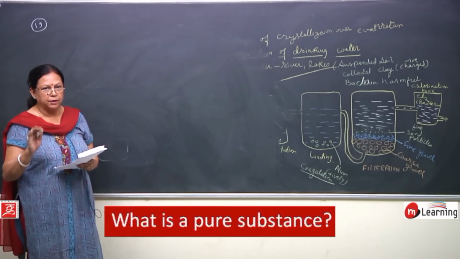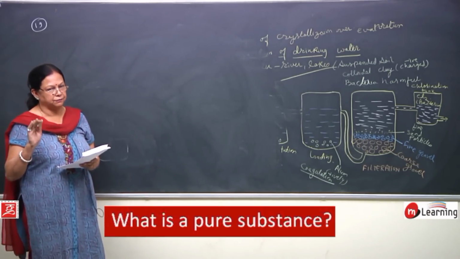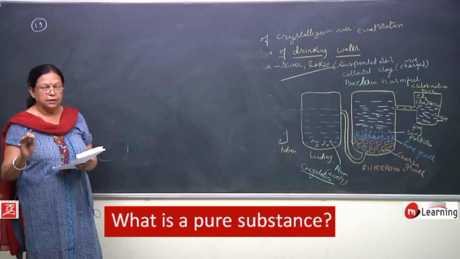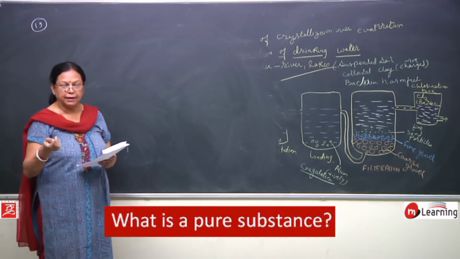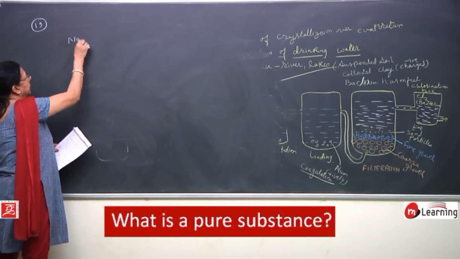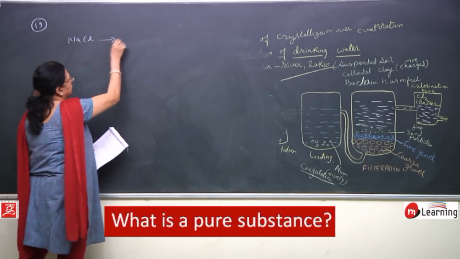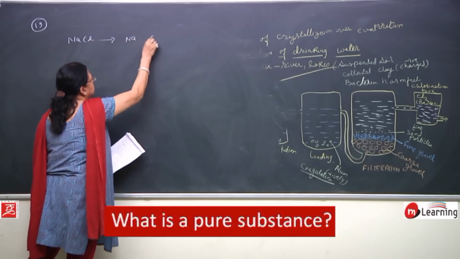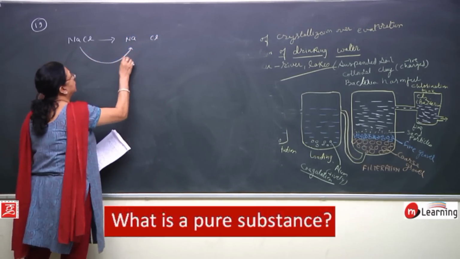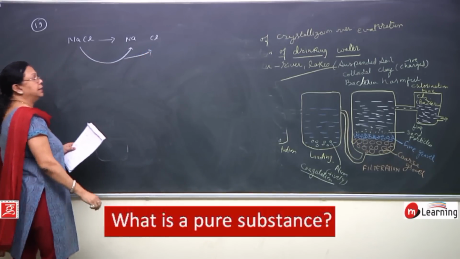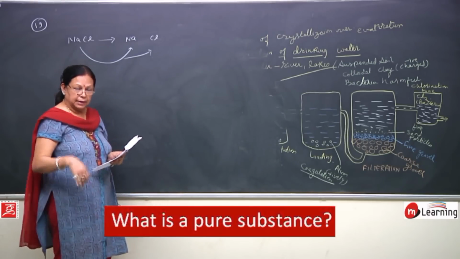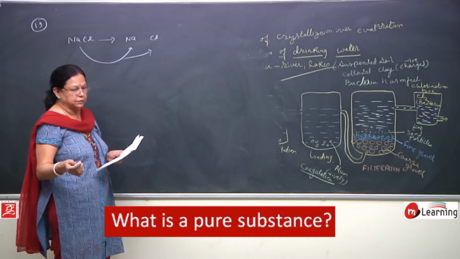Next, a pure substance has a fixed melting and boiling point. Suppose we take the example of NaCl, sodium chloride. In this sodium chloride there are two particles, that is Na and Cl. Now this NaCl can be broken down into Na and Cl not by an easy method, but by some chemical process or tough process.